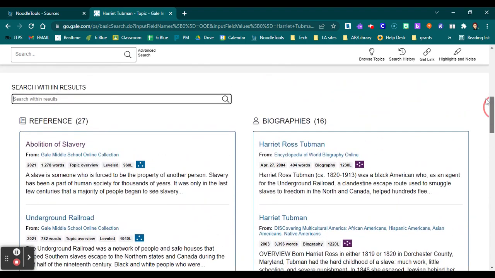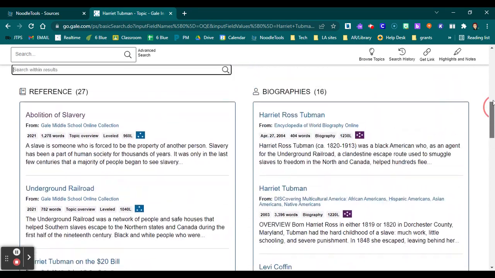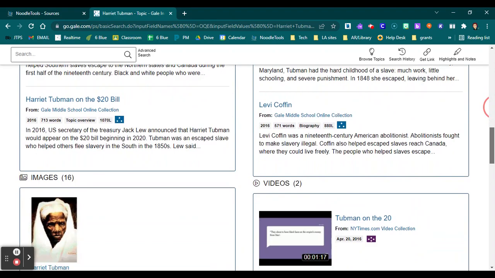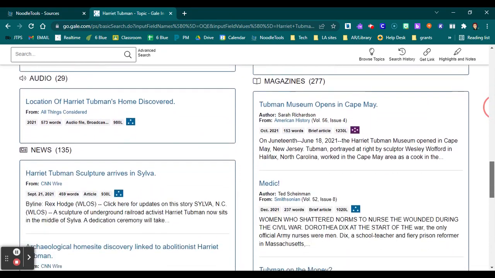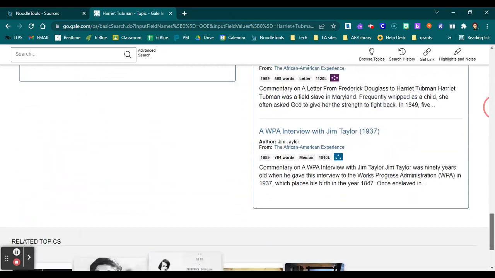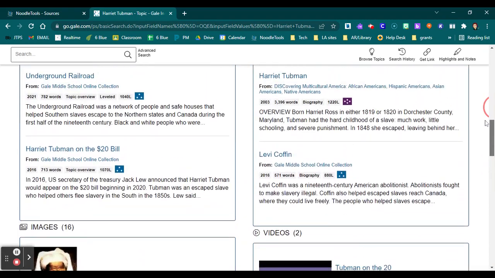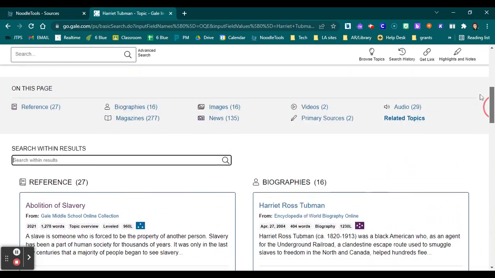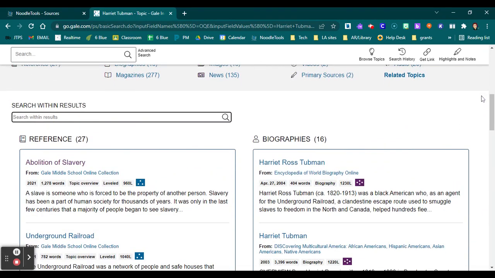So you can see here the references. It shows the top 3. Biography, it shows the top 3. The videos, the magazines, the audio, the news. So I have a little snapshot of all of my sources that have come up as a result of this search.